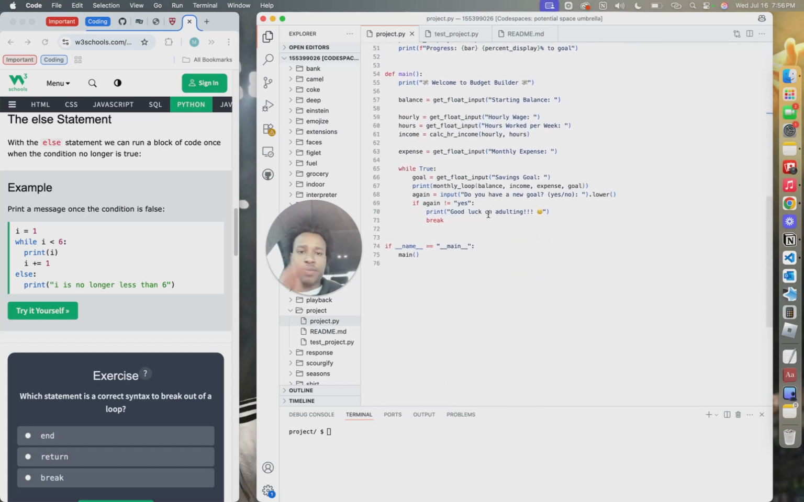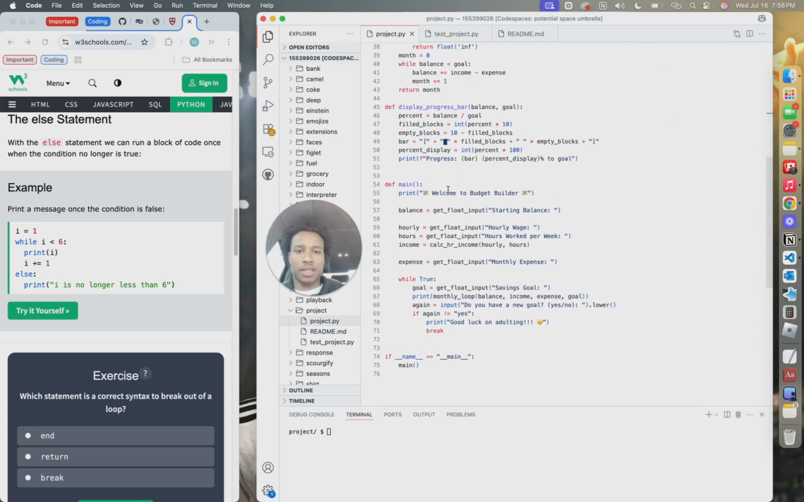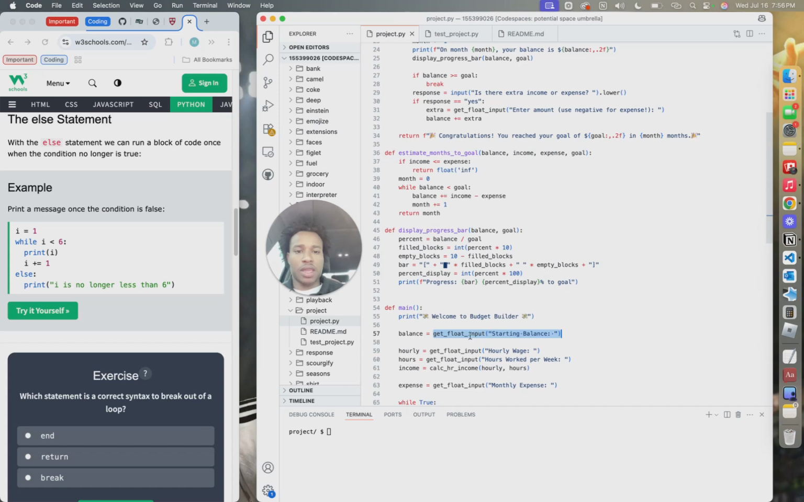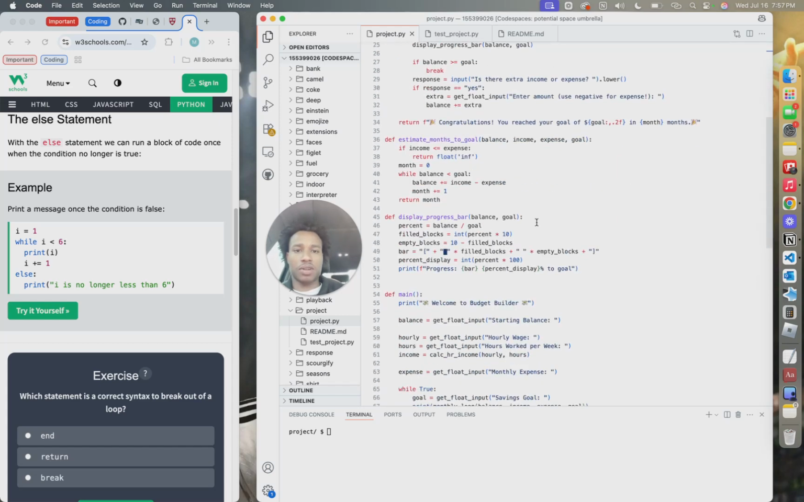This is the code that I made. So what it basically does is first welcomes the user to the budget builder, and it calls certain functions. This is a function I wanted to start with, basically asking the balance that they're starting with. And this function right here is basically an exception, just checking errors, making sure the user is giving floats in return. If not, letting them know please enter a number.